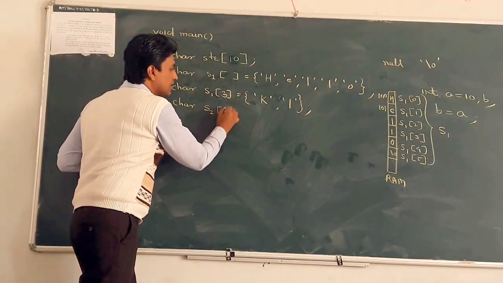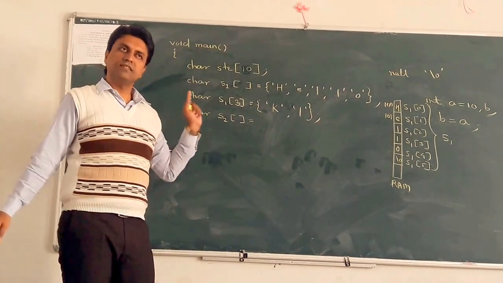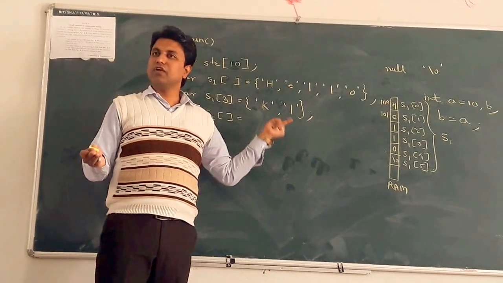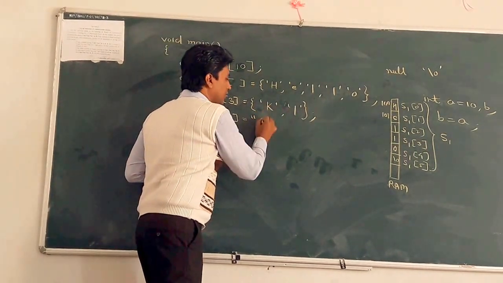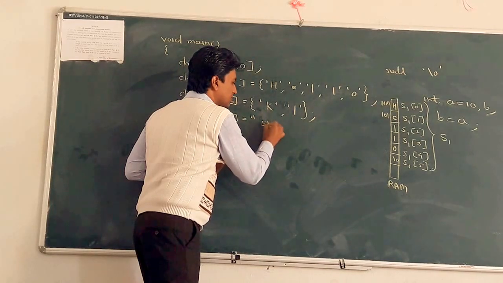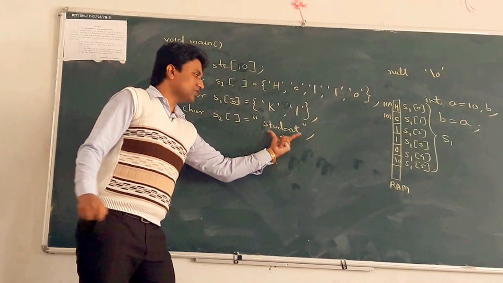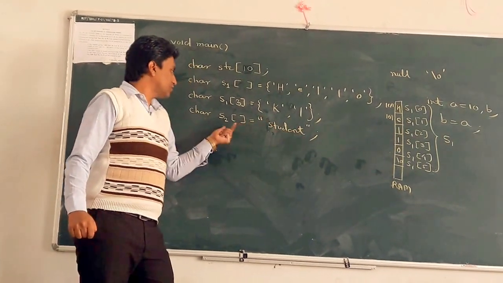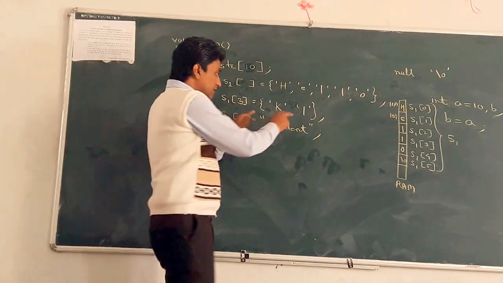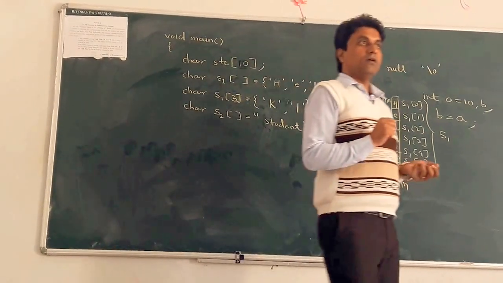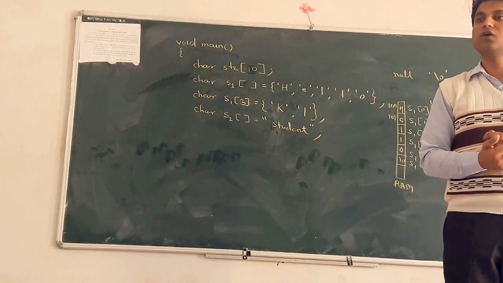So the next point is another way of initializing the character array. Suppose S2 is another character array. There is no need to write the size. It is automatically calculated by the compiler. Just write double quotes and initialize the string "student", that is, assign the student string to the S2 character array. If it is a string, always enclose it in double quotes.